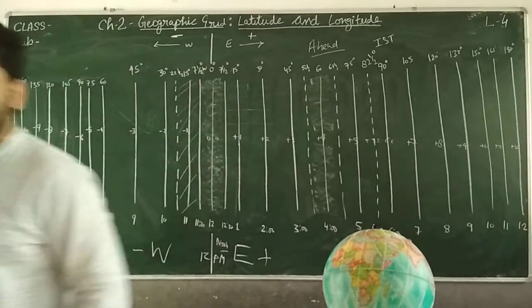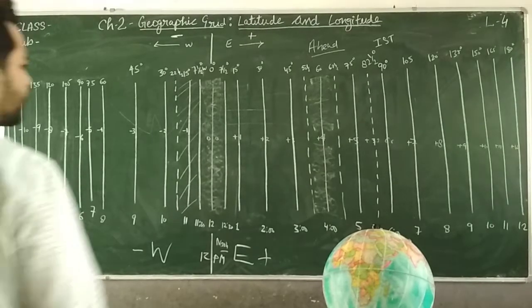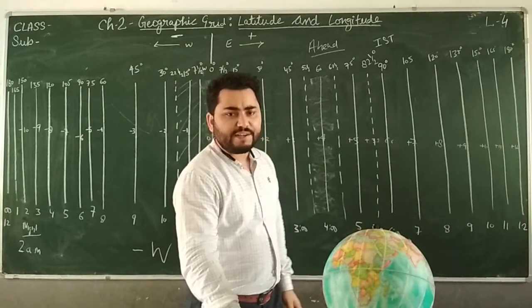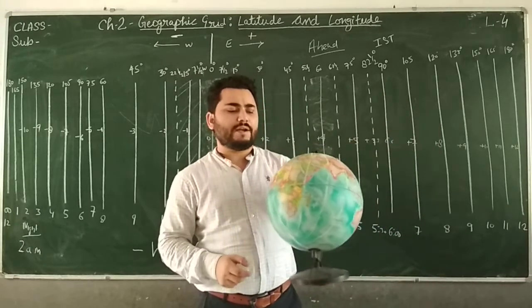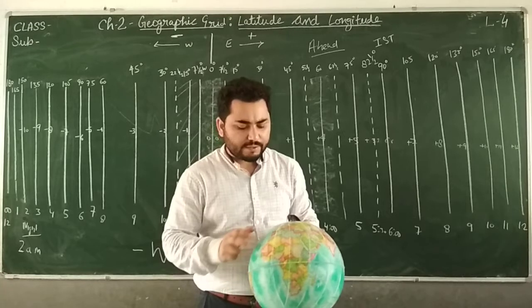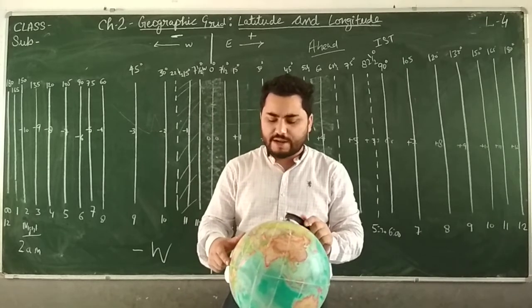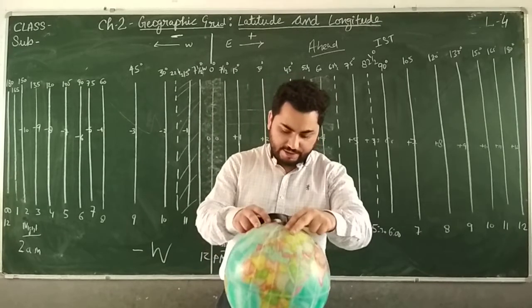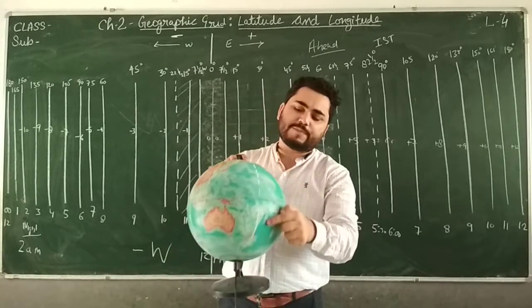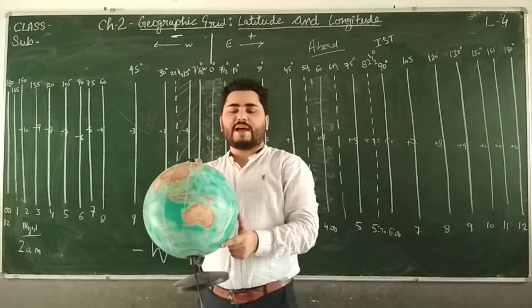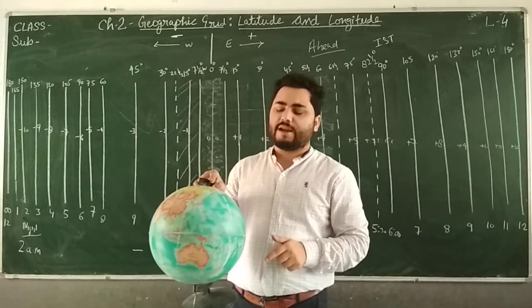Now I will teach you about IDL. See, the things are written in your book, you just need to understand the concept here. IDL is the International Date Line. Now what is that? We have taken this 0 degree as the prime meridian, and the line which is diametrically opposite to this 0 degree, that is 180 degree, right? This one line I have already drawn. This one line has been taken as a baseline for deciding the date. It is called the International Date Line, right?